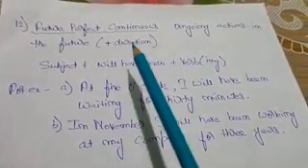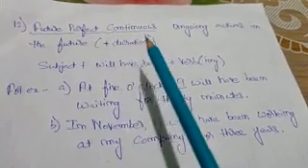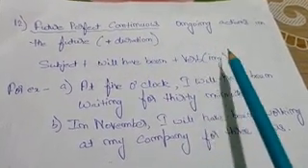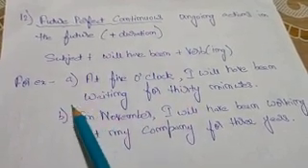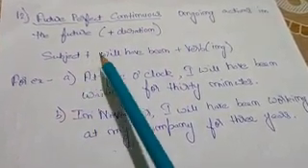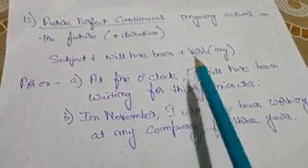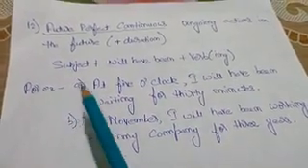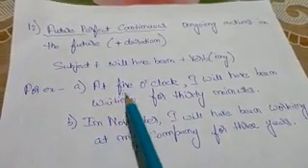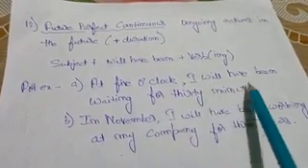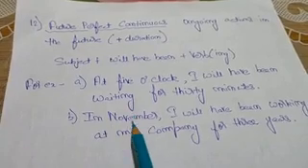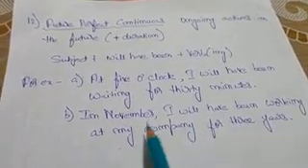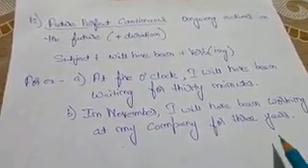Future perfect continuous shows ongoing actions in the future plus duration. The rule of the future perfect continuous is subject plus will have been plus verb with ing. For example, at 5 o'clock I will have been waiting for 30 minutes. Second example, in November I will have been working at my company for 3 years.